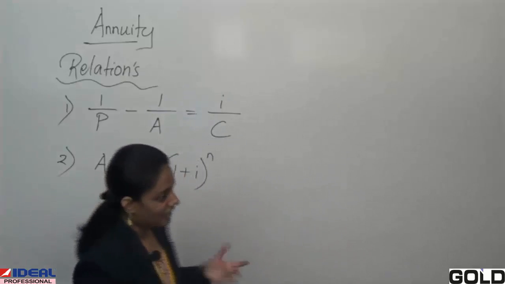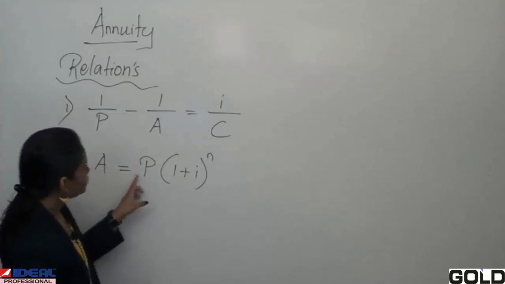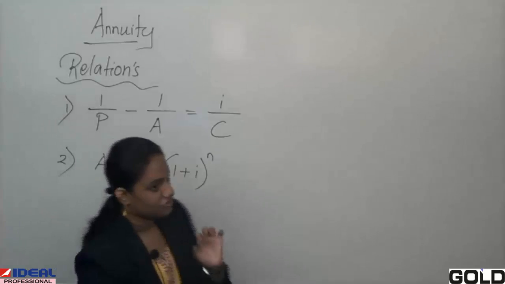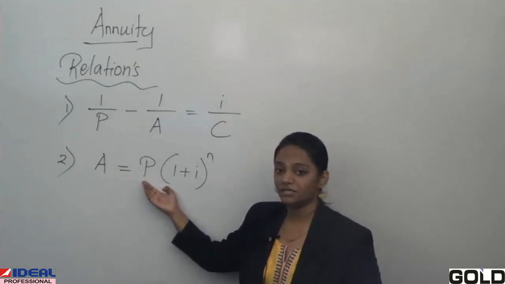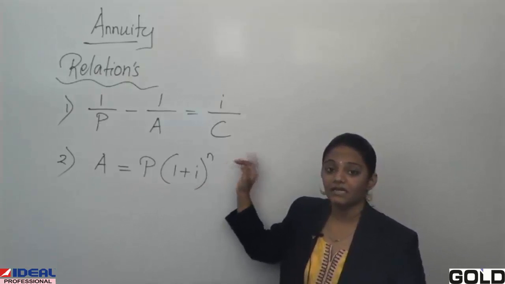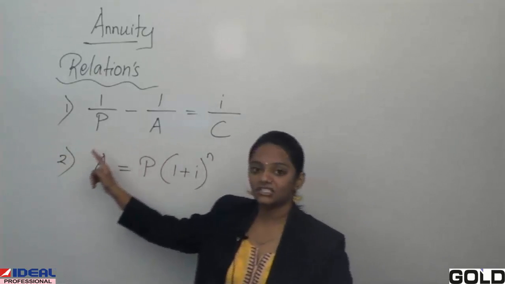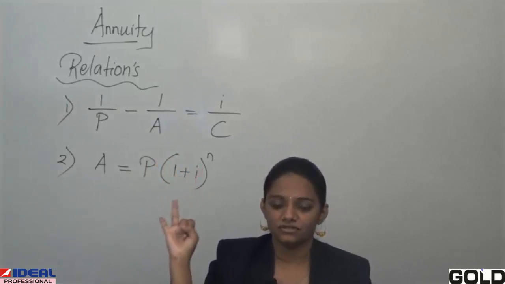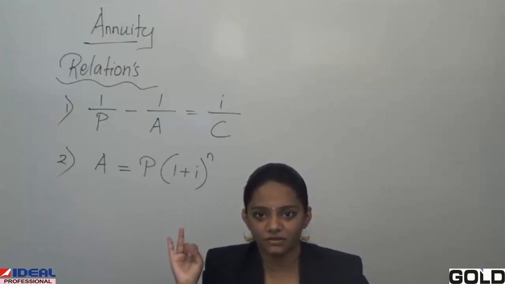Okay. Again, the second formula, that is A equals P into 1 plus I raised to n. A is accumulated amount, P is present worth. Now in this relation, the relation is only between your accumulated value and your present worth, means the future value and present value.